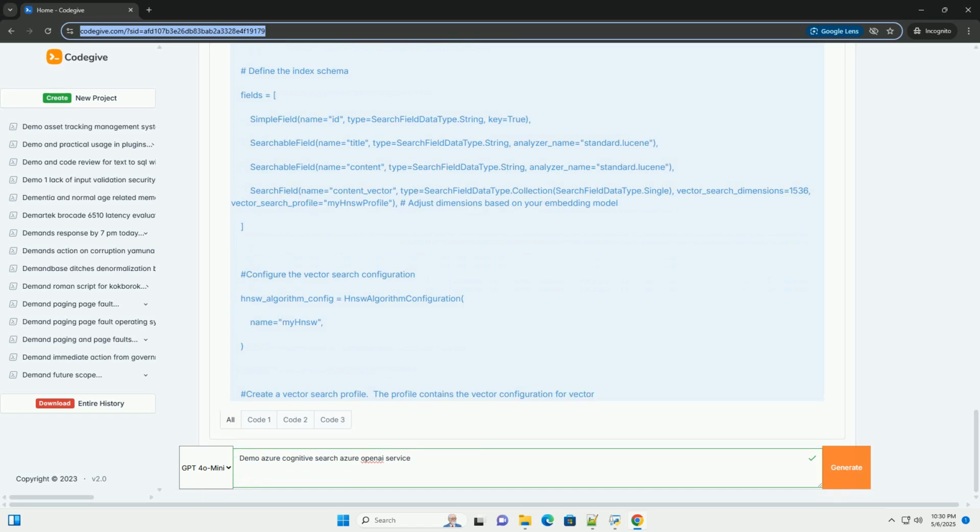Cost: using an LLM for question answering incurs additional cost, as you're paying for token usage with the Azure OpenAI service. Complete app.py example. To run the code: 1. Save the code as app.py. 2. Create a data.json file with your sample data. 3. Make sure your .env file is properly configured. 4. Run the script from your terminal: python app.py.